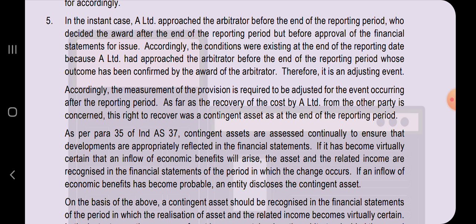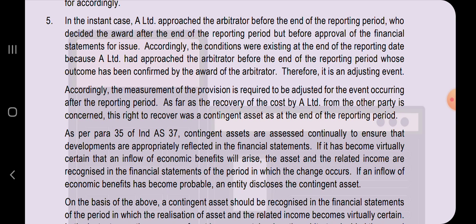Likewise, you people need to read these answers, whatever is given in our study material, twice, thrice, how many times possible, and remember these words, because this is the way professionals write. This is what ICAI is expecting. Don't just write that this event has occurred before the year end and there is a condition existing as on the balance sheet date and therefore it is an adjusting event.